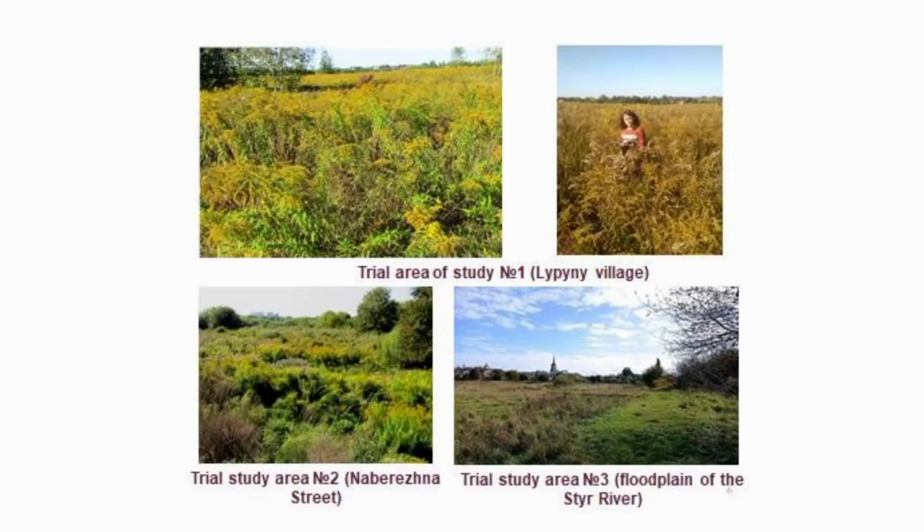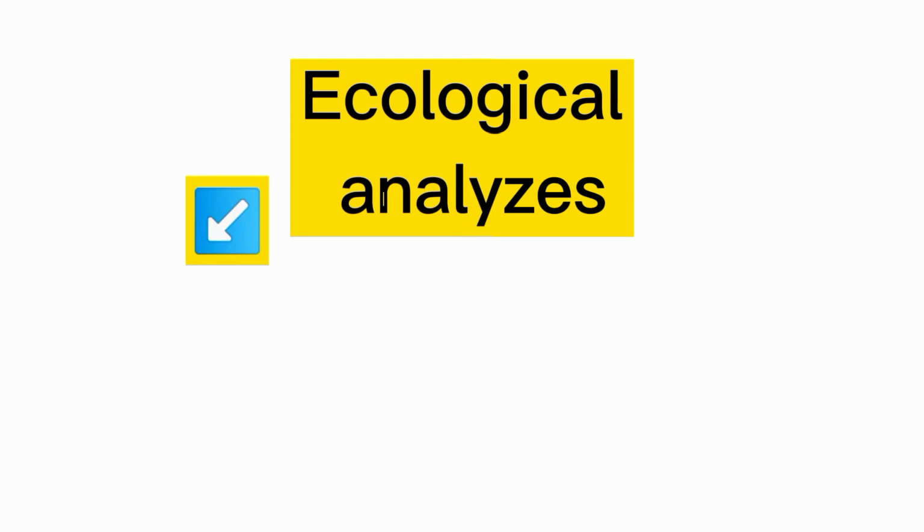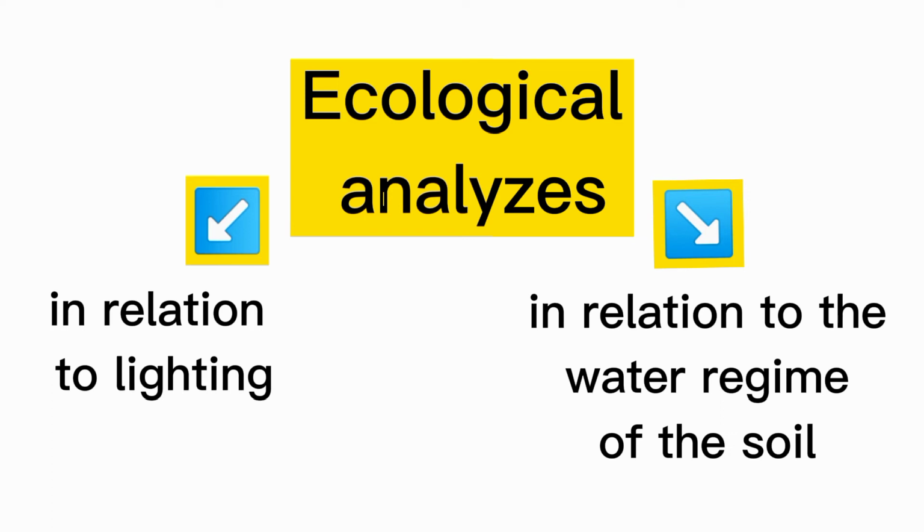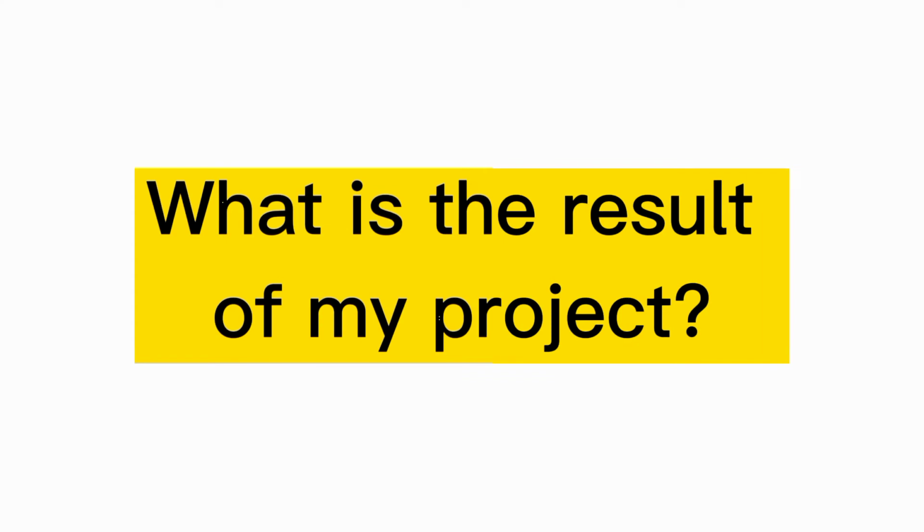The research was conducted during the vegetation period of 2020. 3 districts of the city with different degrees of overgrowth of Solidago canadensis were selected for the research. In each study area, the species composition was studied during route studies. I conducted an ecological analysis of the flora in reaction to the lighting and in relation to the water regime of the soil, and I also conducted analysis of biomorphological structure and floristic similarity.